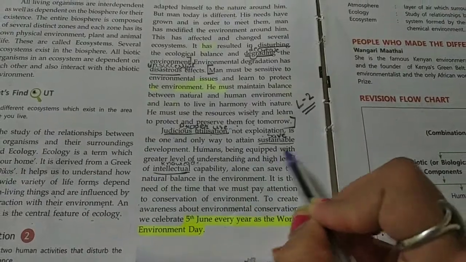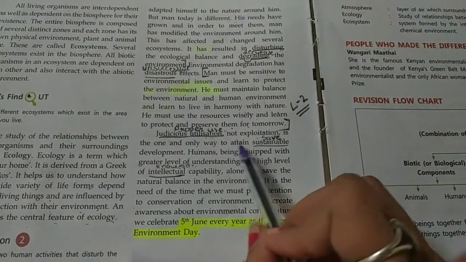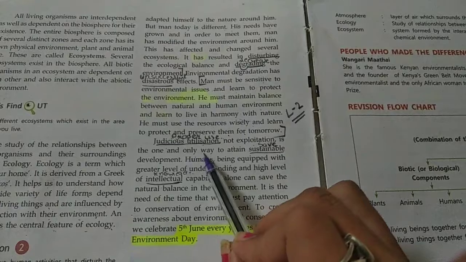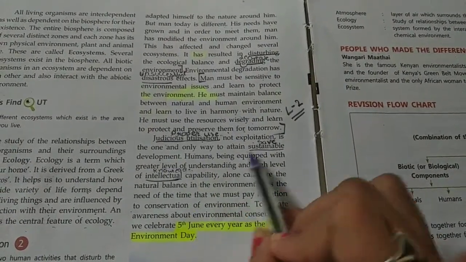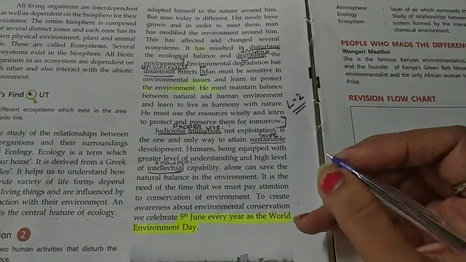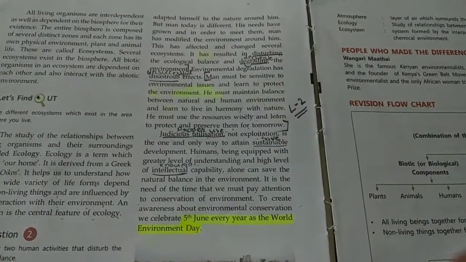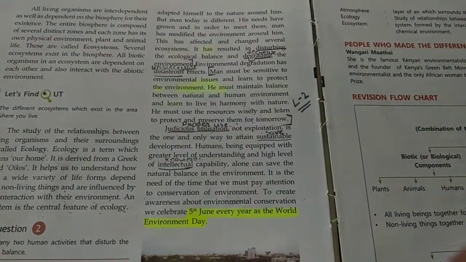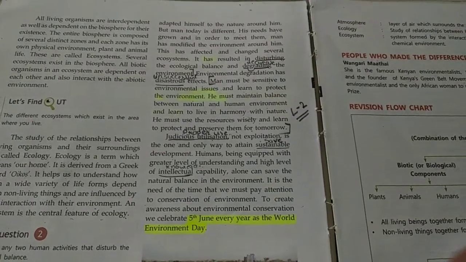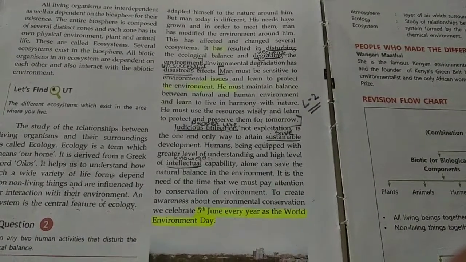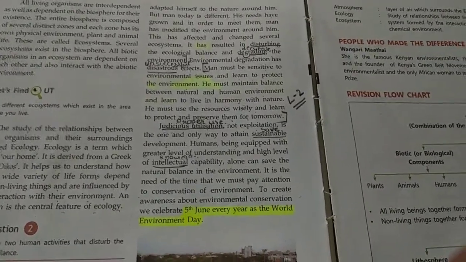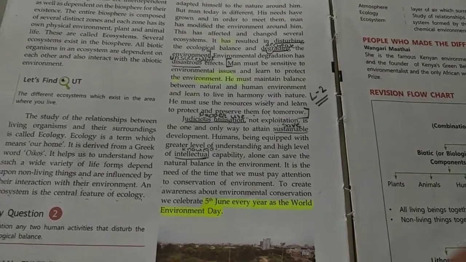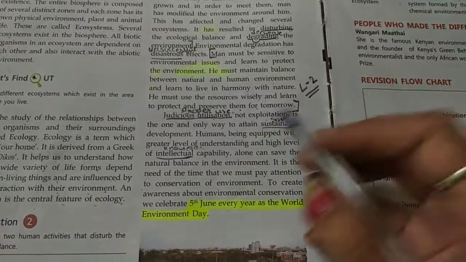Humans being equipped with greater level, exploitation is the one and only way to attain sustainable development. Sustainable development means, students, we are using resources in the present day and even we keep in mind our next generation, so that we use those resources very wisely so that our next generation use those resources evenly. That is the sustainable development.